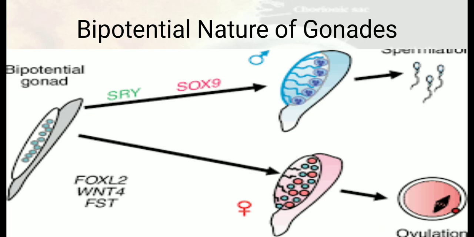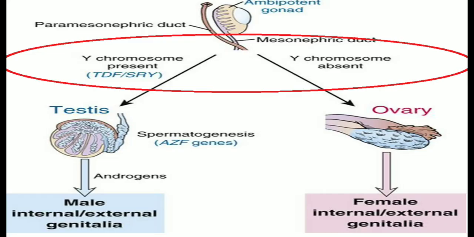These gonads are called bipotential because they have the potential to become either testis or ovary, and the chromosomal complement of the zygote determines whether the gonad will become testis or an ovary.